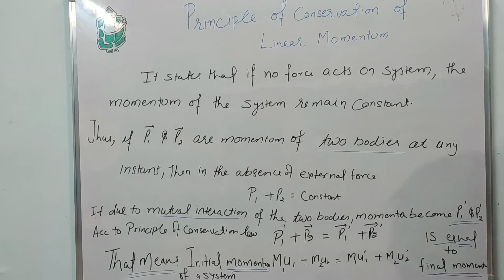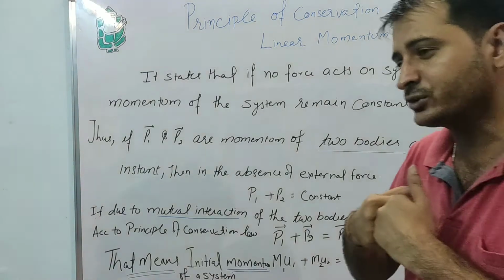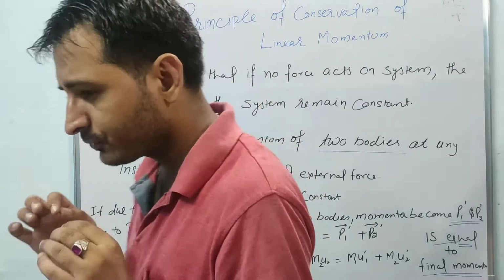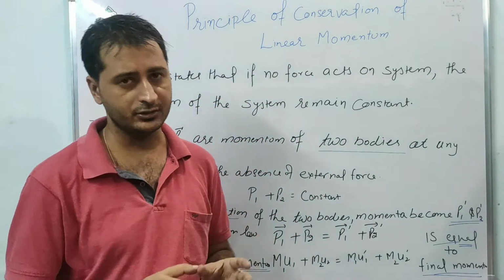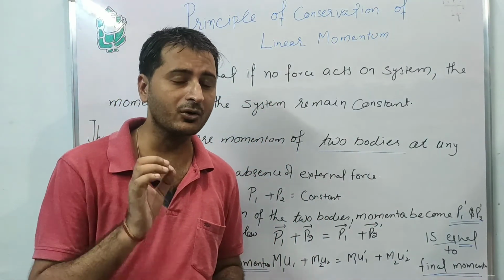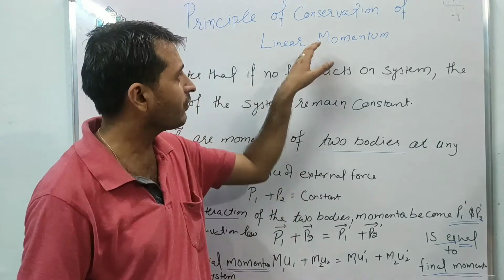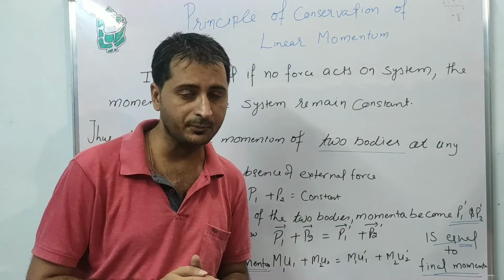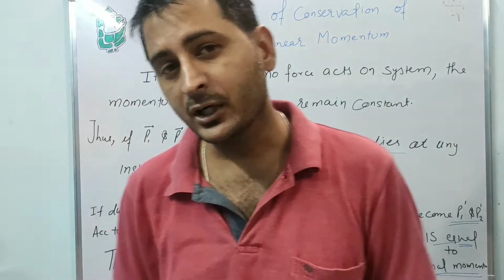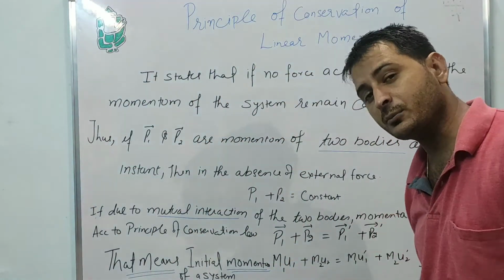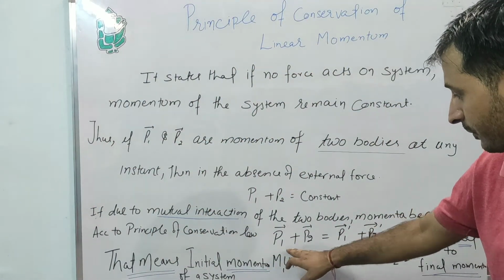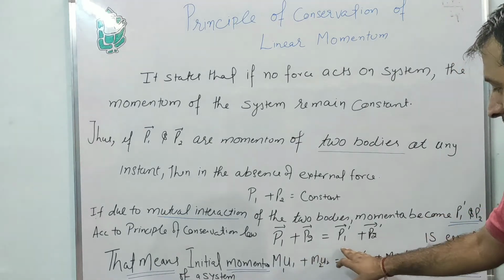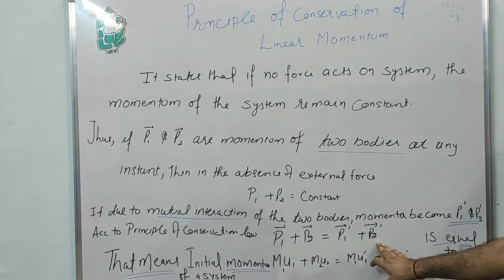That means during the mutual interaction, the momenta of the two bodies may change. At that time, according to the law of conservation of linear momentum, it is defined as P1 plus P2 equals P1 dash plus P2 dash.